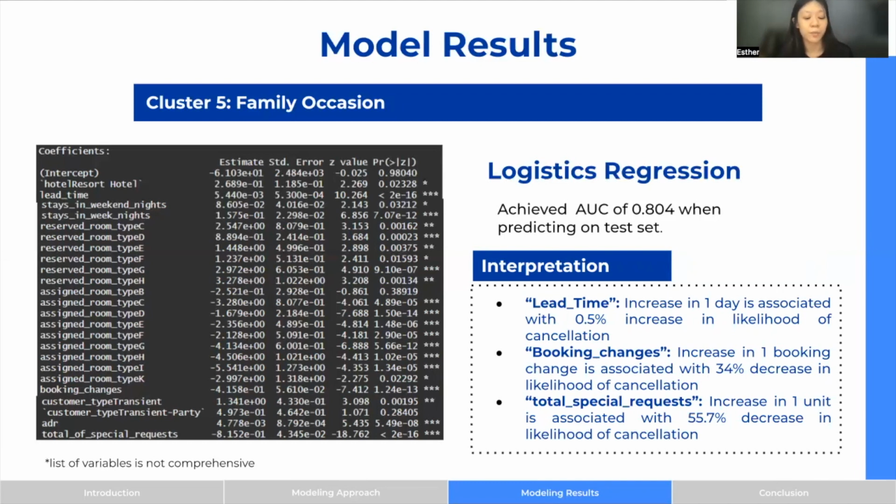Next, for booking changes, more changes could mean that there is a decrease in likelihood of cancellation. This could mean that they are more committed to the stay, hence they are making their booking changes instead of cancelling. And lastly, they are making more special requests, and this is associated with a decrease in the likelihood of cancellation. Since this is a family cluster, we believe that they could be making more special requests in order to accommodate their kids.